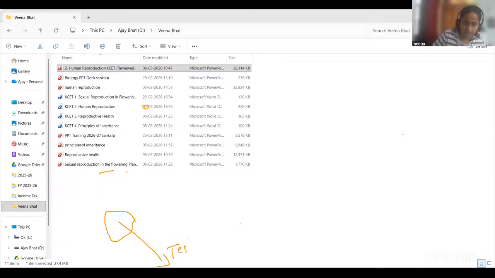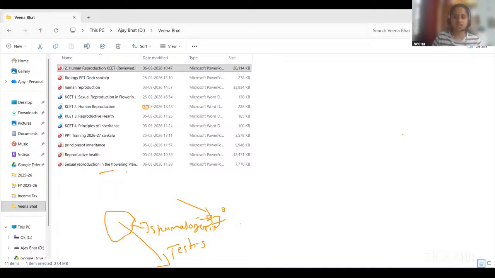Pair of testes are present here within the pouch because, as you know, the human body temperature is 37 degrees Celsius. So to undergo the spermatogenesis process, it has to maintain a very low temperature, that is 2 to 2.5 degrees Celsius.